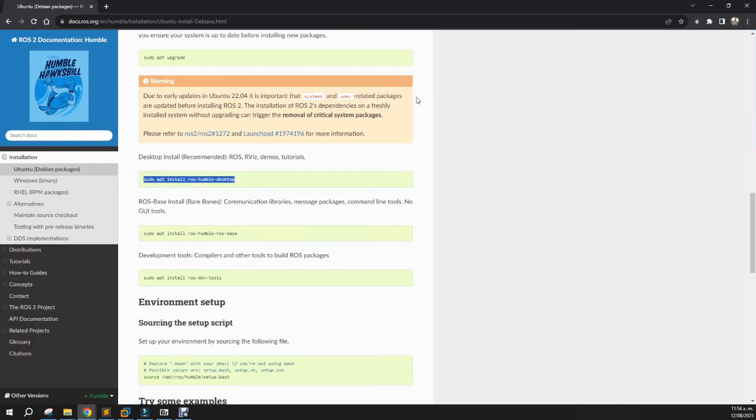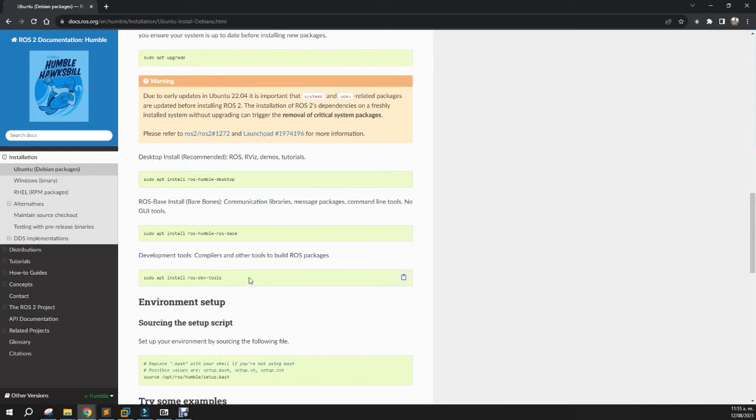We want it because we will be using very visual tools like RQT and RViz when we do visualization, such as the point cloud. So it's a very good practice to install the desktop version, and on the end devices we actually don't need more. For example, if your device has constrained space, you will use the base version only, because you only want to communicate with the base station, in this case the PC or desktop.